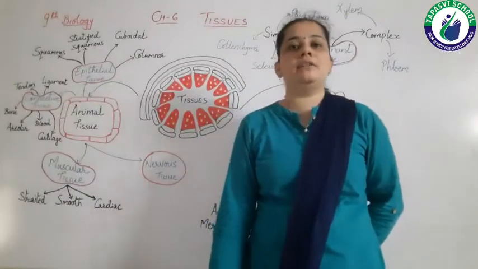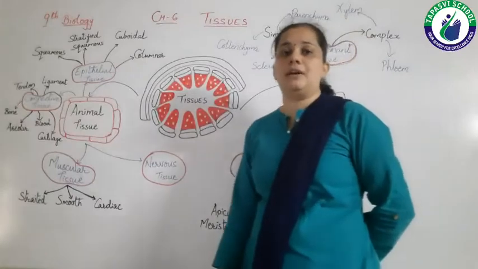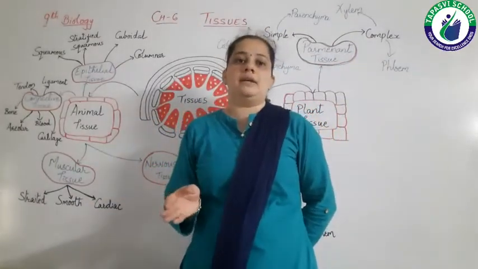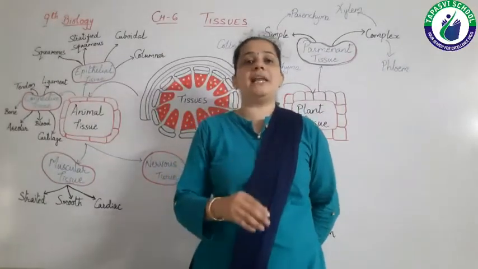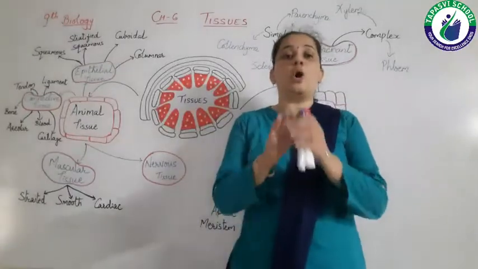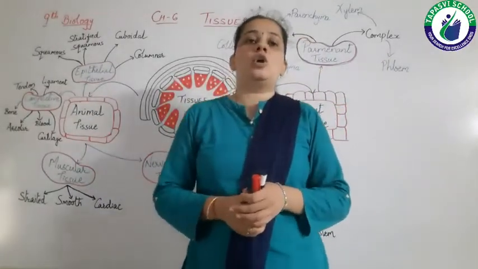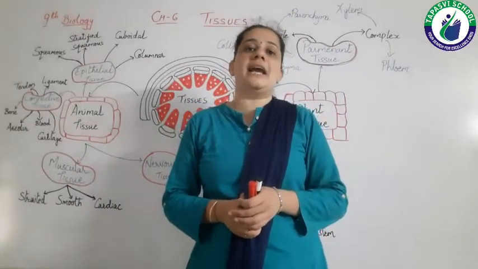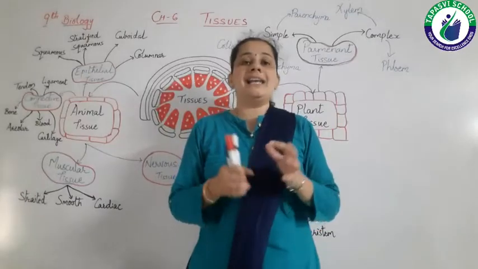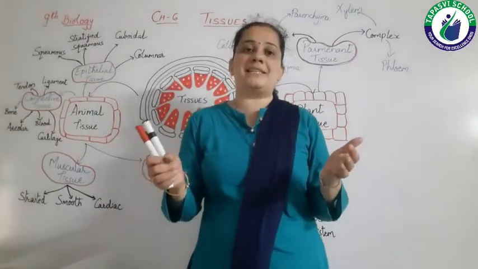In our next lecture, we are going to study all these tissues in detail. But before that, let me tell you one thing: here we are studying complexity. We know that the complexity of plants and animals is different. A highly complex plant is different from a highly complex animal.